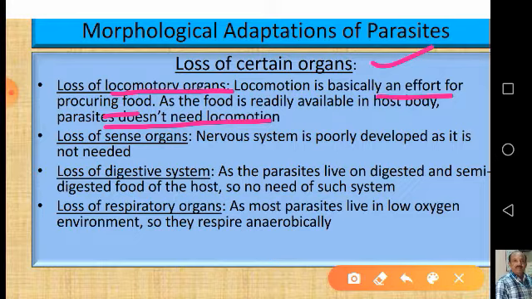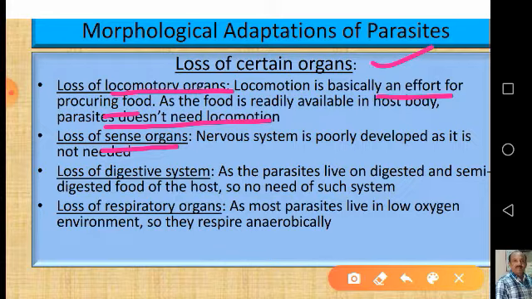Number two, loss of sense organs. See, nervous system is poorly developed as it is not needed. So the sense organs also, the flatworms, particularly the internal ones, live in uniform environment with practically no changes to be perceived. So when the environmental changes are not there, the sense organs might have disappeared. Along with the sense organs, nervous system is also poorly developed.